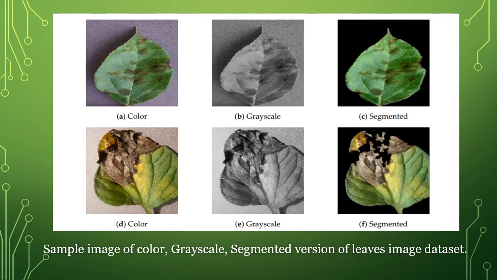This is a sample image of the color, grayscale and segmented versions of the leaves image dataset. First, we ran the experiment with the colored leaf images and with the segmented leaf images of the same dataset. In the segmented image, the background was smooth so that it could provide more meaningful information that is easier to analyze. Lastly, we used the grayscale images of the same set to evaluate the performance of the implemented method. All leaf images were divided into two sets, a training set and a testing set.